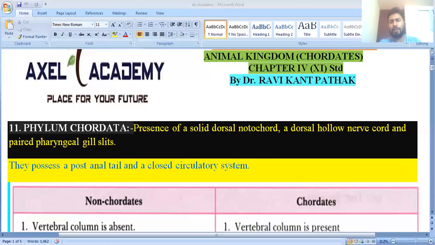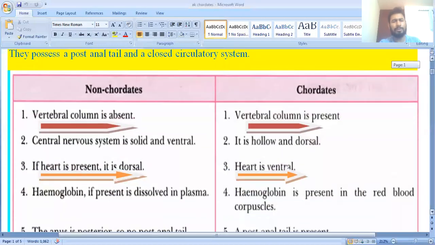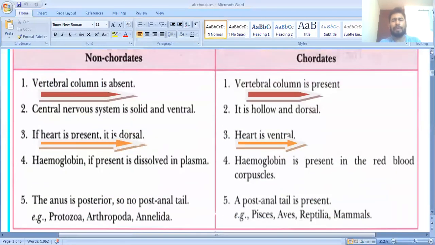Now we will talk about the difference between non-chordata and chordates. Here they have given 5 differences. If we read, in case of the non-chordata, vertebral column is absent. This is why we say non-chordata, because they have no notochord, and I say chordata because they have the notochord. Clear? So in chordata, vertebral column is present.